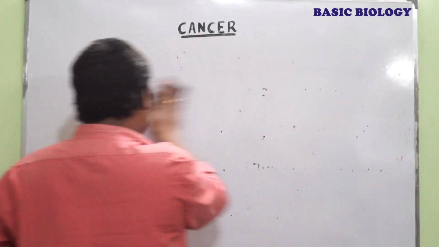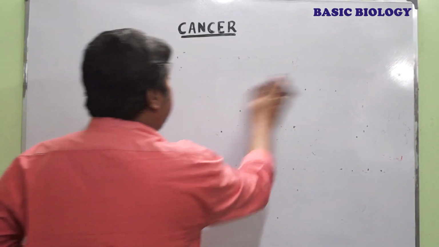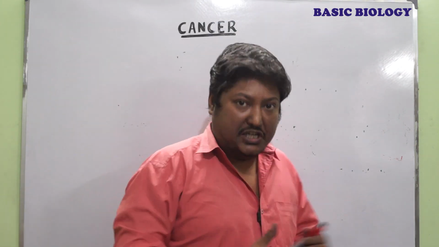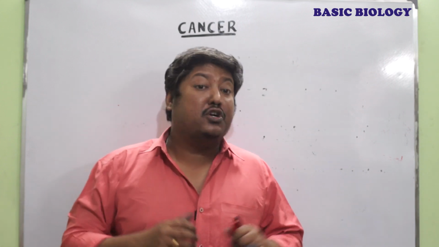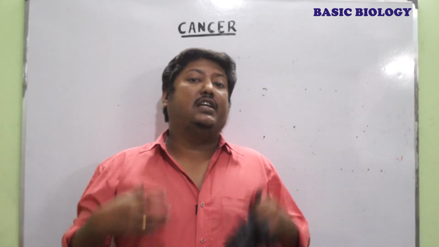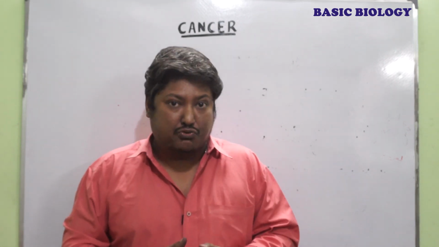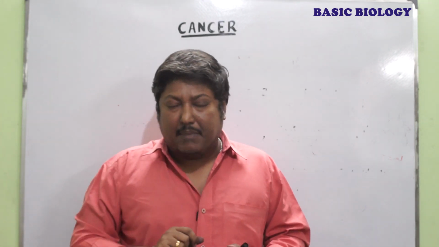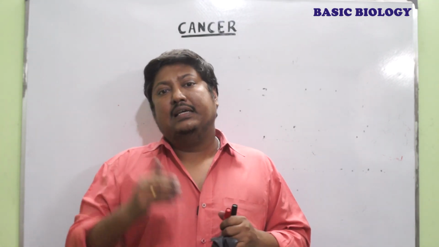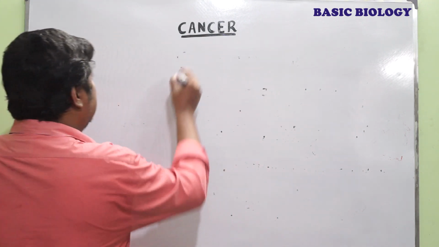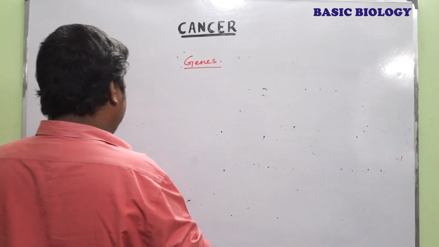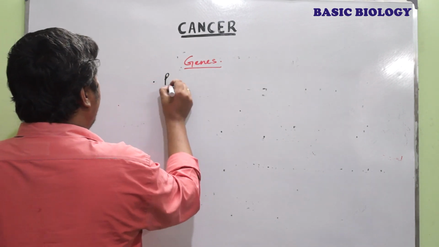Earlier I said cancer is regulated by a series of genes. There are so many genes involved during cancer, because there are so many genes involved in the cell cycle process too. So the cancer mechanism is controlled by 3 categories of genes. The first one is the Proto-Oncogene.